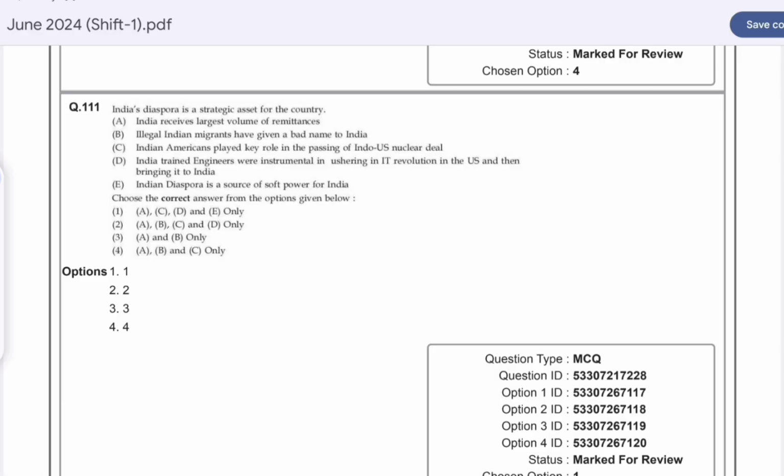Question number 111. India's diaspora is a strategic asset for the country. Option A is correct here. A, C, D and E: India received a large volume of remittances. Indian Americans played a key role in the passing of the Indo-US nuclear deal. India-trained engineers were instrumental in ushering in the IT revolution in the US and then bringing it to India, and the Indian diaspora is a source of soft power for India.